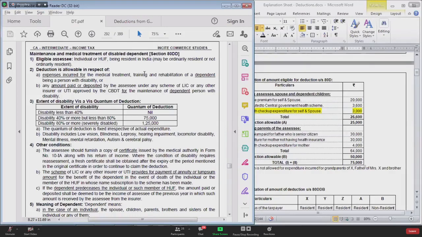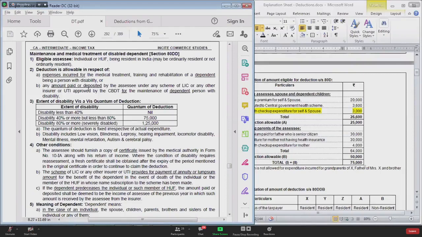Section 80U doesn't fall into payment based deduction category. It falls into other categories. Even if you don't spend a single rupee, you will get deduction under section 80U. Is that very clear?